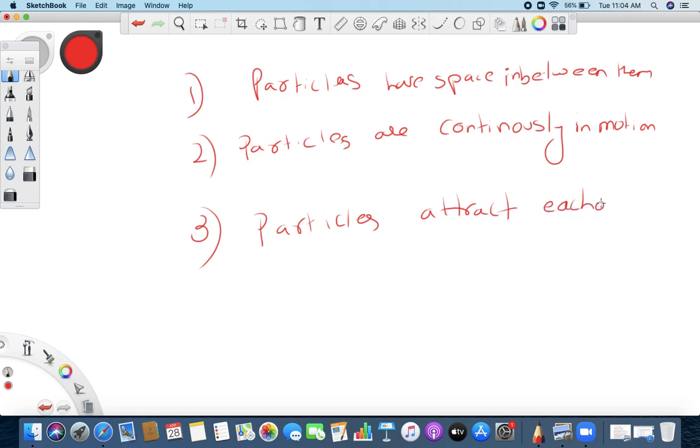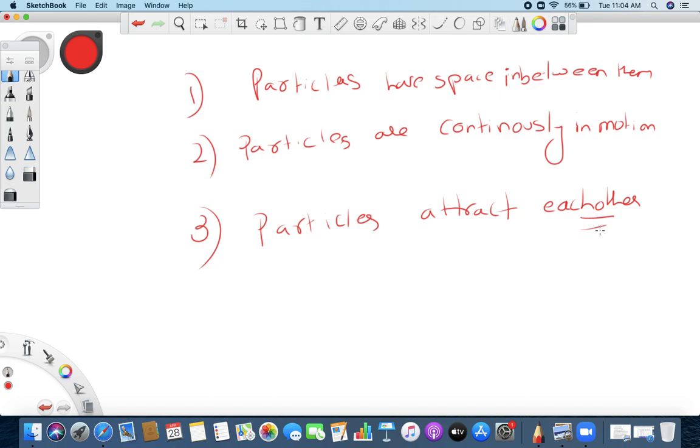Okay, so these simple things help us to understand more about particles. So what have we learned so far? First we understood what matter is, then we understood matter is made up of particles. So now we are investigating particles. First, particles are so small that their size is beyond our imagination. Second, particles have space in between them.